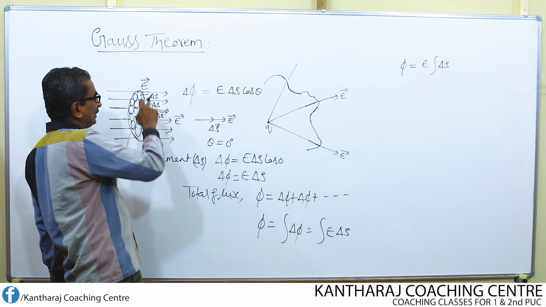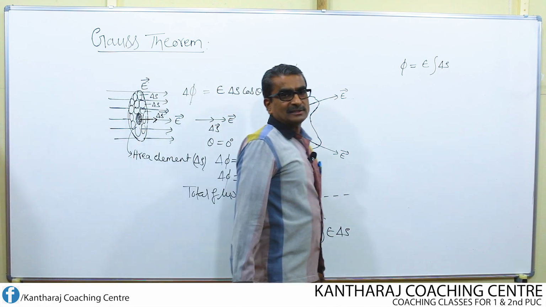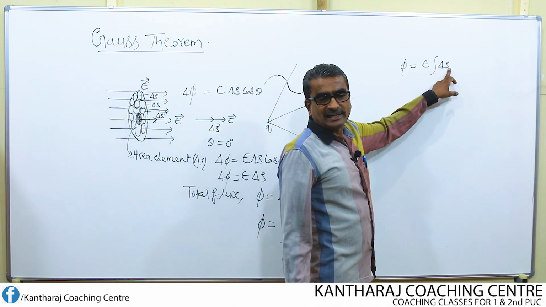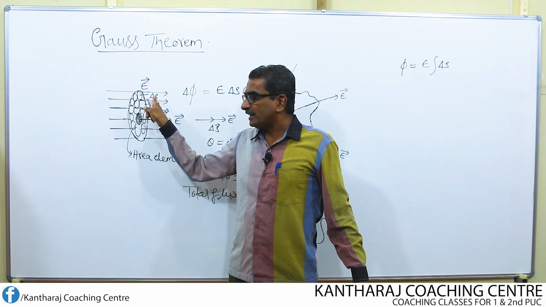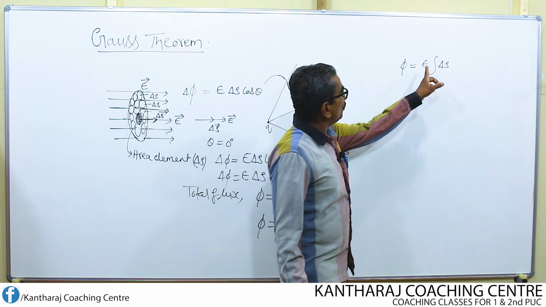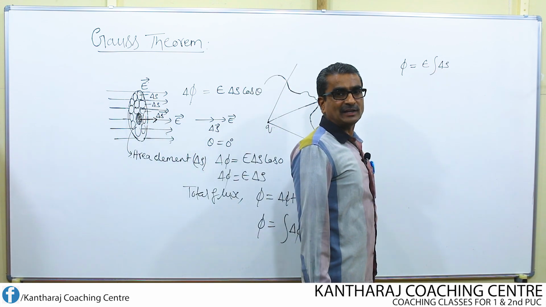Okay, entire total area. Since each elemental area remains the same, what can I write for the integral of delta S?